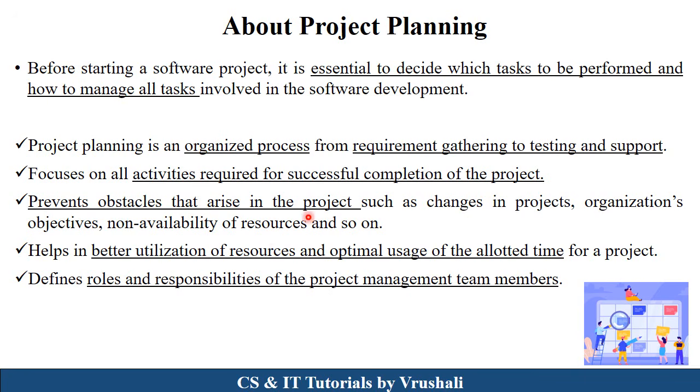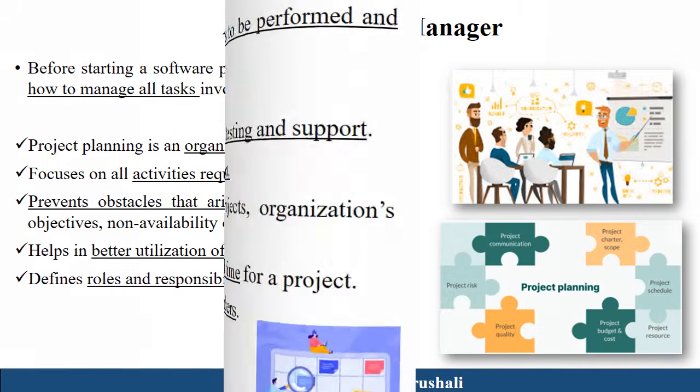So all these types of obstacles are also prevented and solved in the project planning phase. Basically, project planning helps in better utilization of resources and completing your project in the proper allotted time. The project planning phase also defines roles and responsibilities of each and every person involved in a particular project. That's why project planning is an important phase.